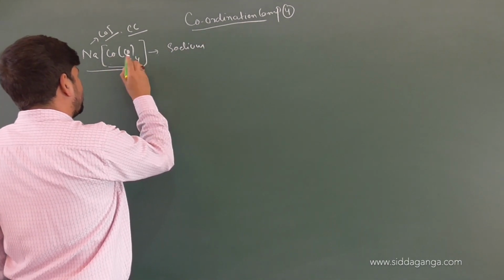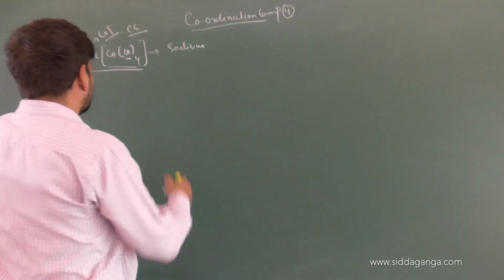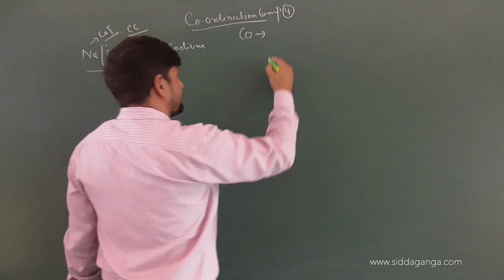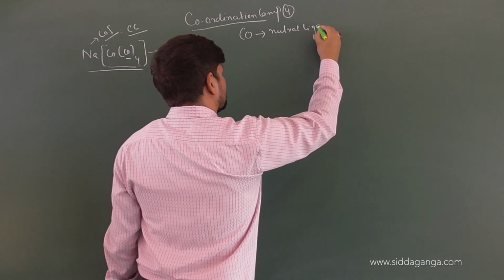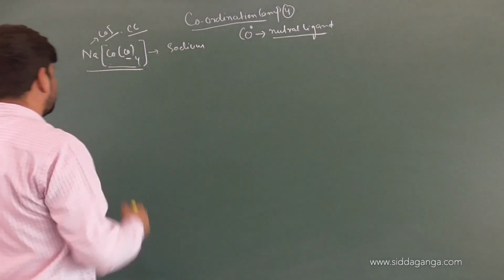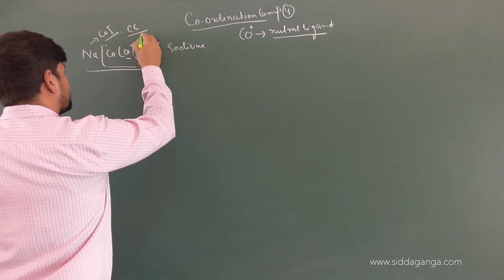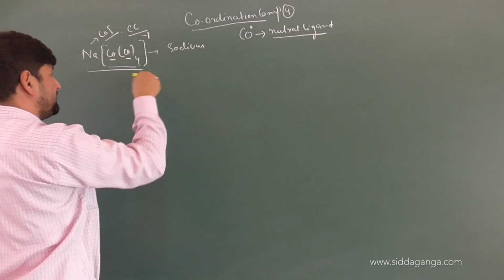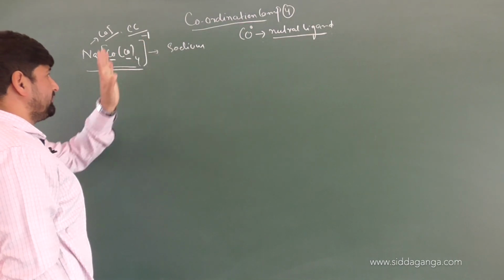Then there is only one ligand present, correct or not? Look here. When you look at the oxidation state of cobalt, we have been given carbonyl, CO. We know, we discussed it last time also, it is a neutral ligand, right? So what's the charge of carbonyl? 0. The sodium is losing one electron, and the ligand does not need any electrons. So the charge of the complex will be -1. What does it mean? The name of this central metal atom will finish with -ate, because whenever a complex has a negative charge, the name of the central metal atom finishes with -ate.